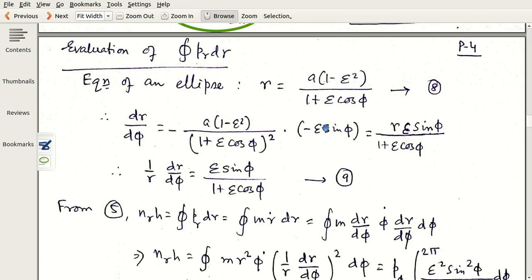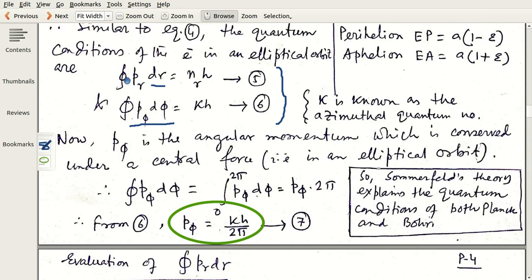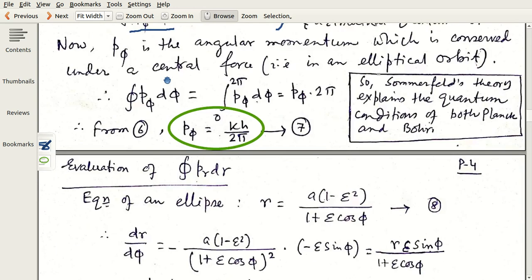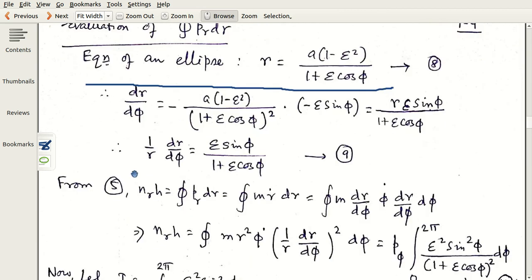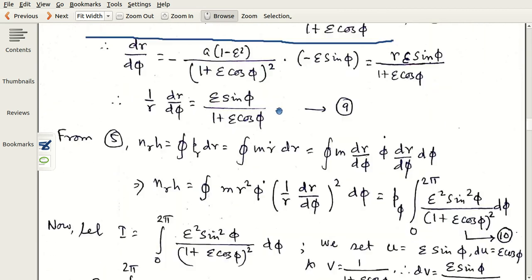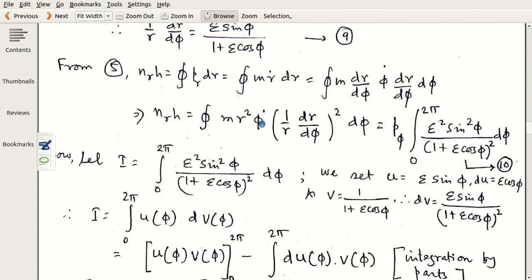Now how is this quantization, integration over pr dr equal to nr h, evaluated? You have to do some algebra here. I do not read this algebra, but I just tell you the features. You know the polar equation of an ellipse. In case of a central force, you can derive it using r and phi. You write an equation of the ellipse, and then you carry out this algebra. This algebra is totally done here. I do not read the algebra. You just follow, and